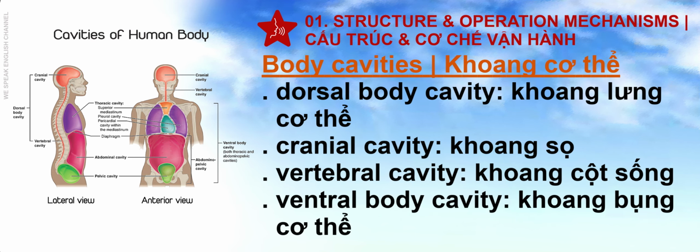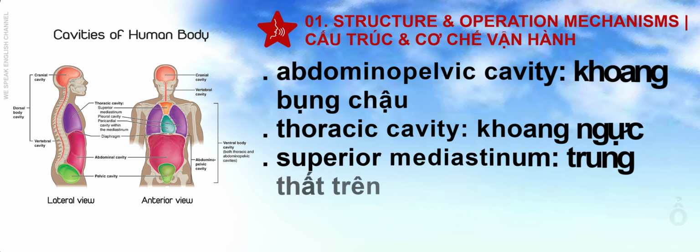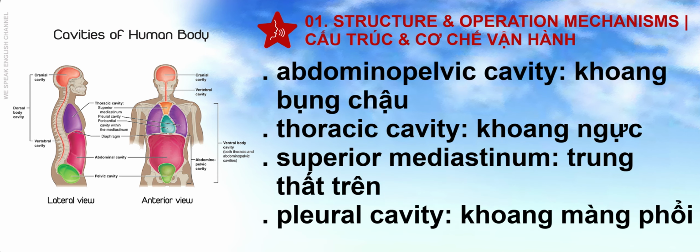Body cavities. Dorsal body cavity: cranial cavity and vertebral cavity. Ventral body cavity: abdominopelvic cavity and thoracic cavity.